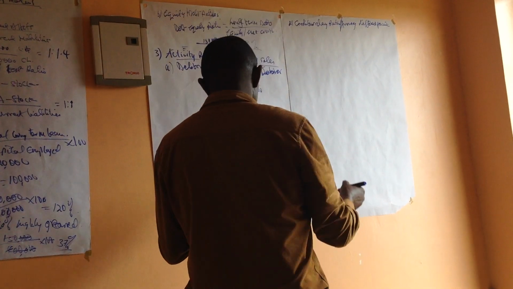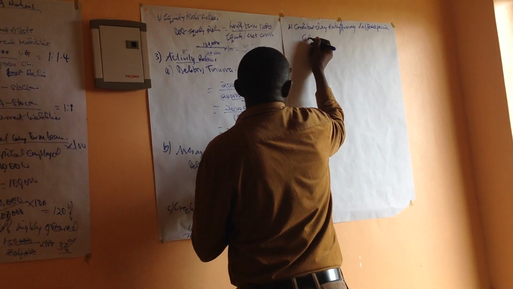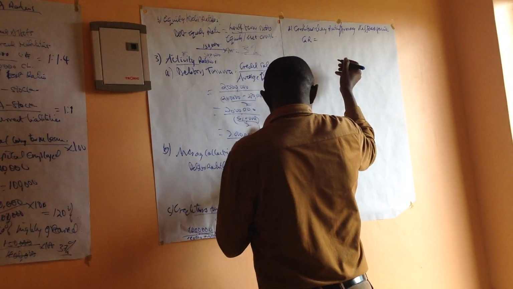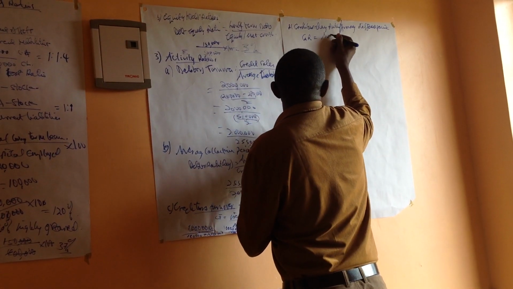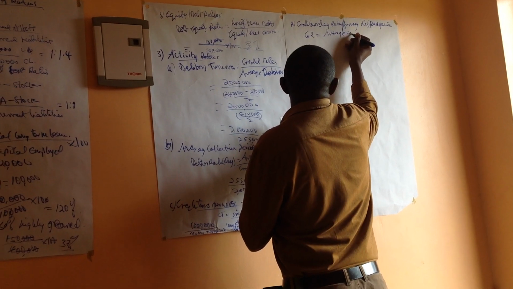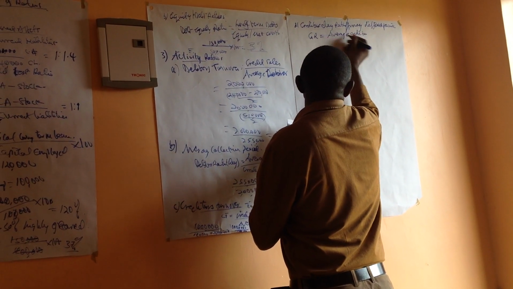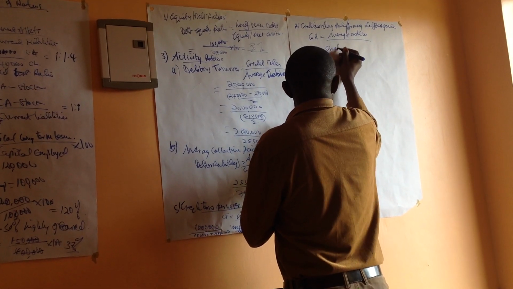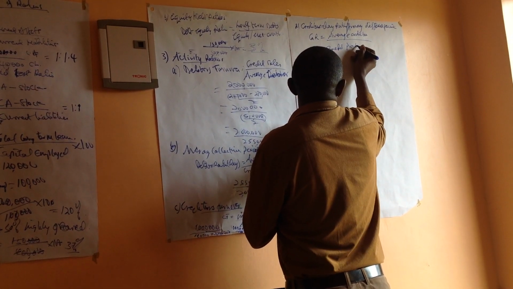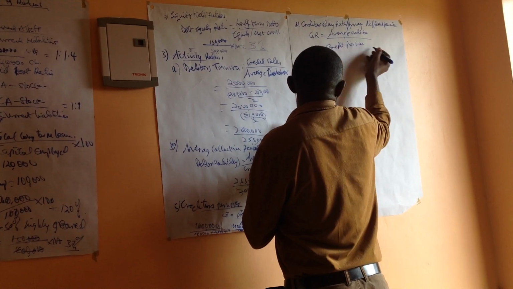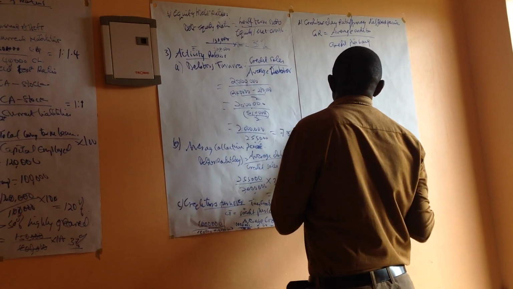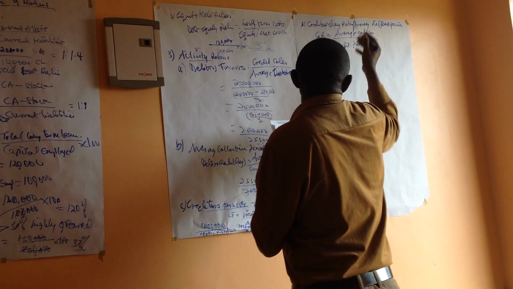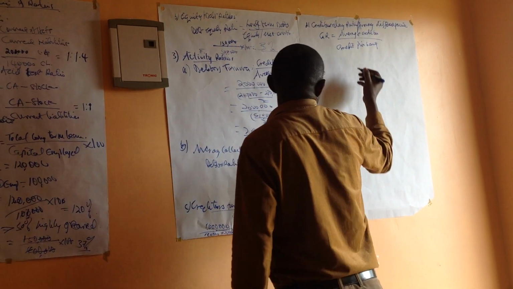So here the formula for the creditors ratio is the average creditors over the credit purchases for the period. So we shall be taking the average debtors which we had here as 170,000.